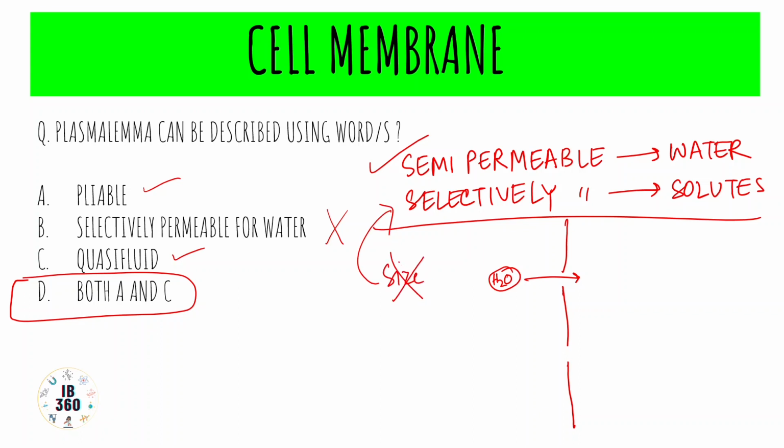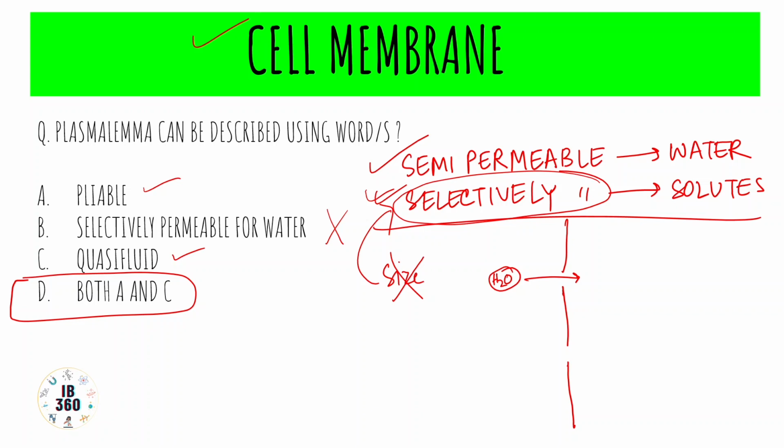Here the membrane chooses the molecules that it will allow to pass through it, and this is mainly performed via various proteins which are embedded into the membrane. These are channel proteins, transmembrane proteins or carrier proteins. When we study bulk transport in later classes, we will deal with this topic, the selective permeability of the plasma membrane, in much more detail.